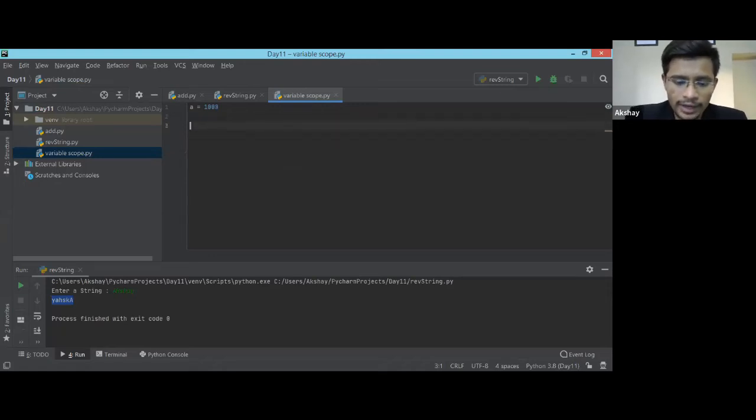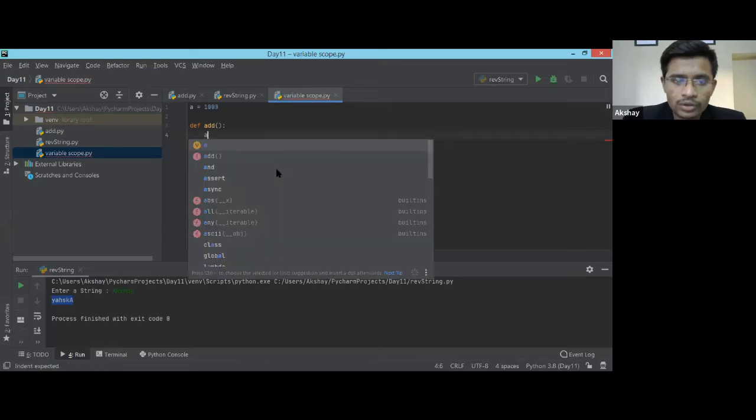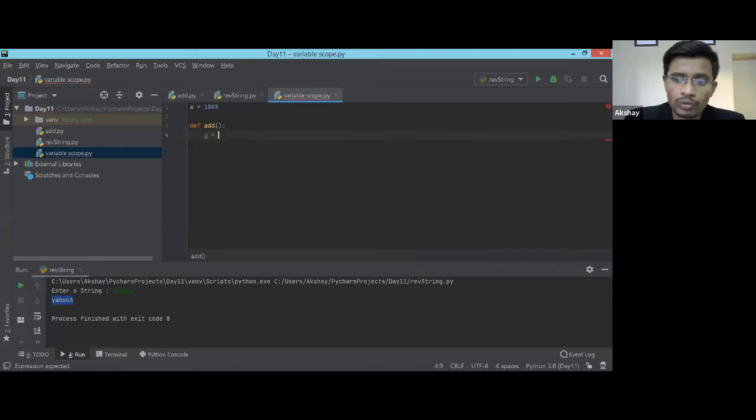But suppose I introduce a function of addition, and in that addition function I create a new variable with the same name. Can I create a new variable with the same name inside another function? Yes, we can. But what will be the value of this a? If I directly print a, it will take the global a. It will look for the outer part of this function, and it will check whether a is there. If a is there, then it will print.